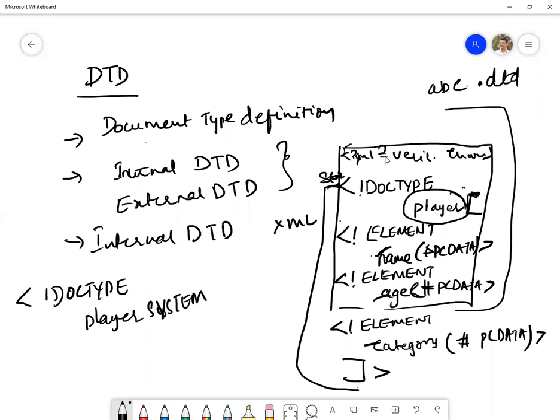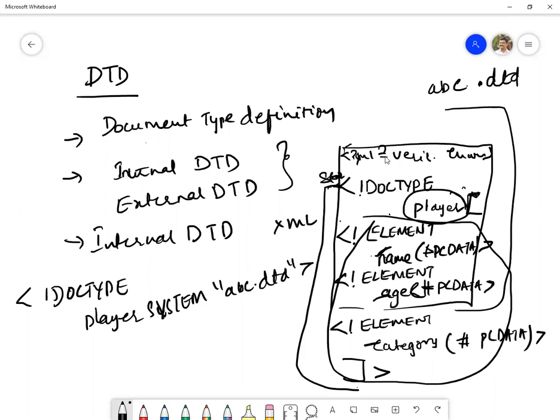These are some of the words which are used. So here ABC dot DTD will be used. We will not write all these things once again if it is an external DTD. We will be using this file directly. So it will be part of our document.